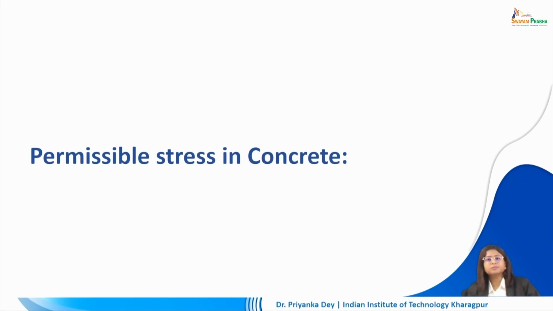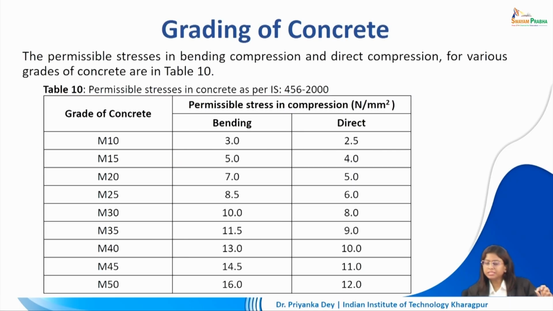There are certain permissible stresses in concrete which are also defined by IS code 456:2000. So the permissible stresses in bending compression and direct compression for various grades of concrete are specified. If we see this list of M10 to M50, we can see that the permissible stresses in bending compression and direct compression are defined. As we move down this list, towards M50, you will see that the permissible stress in compression for bending and for direct compression are both gradually increasing.